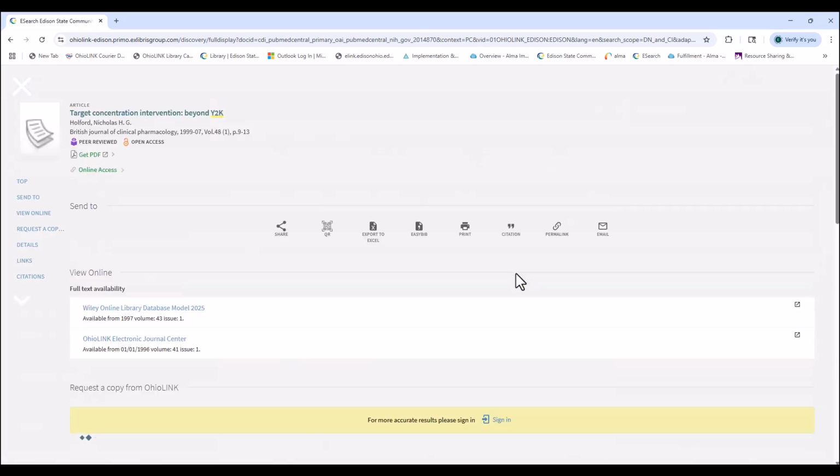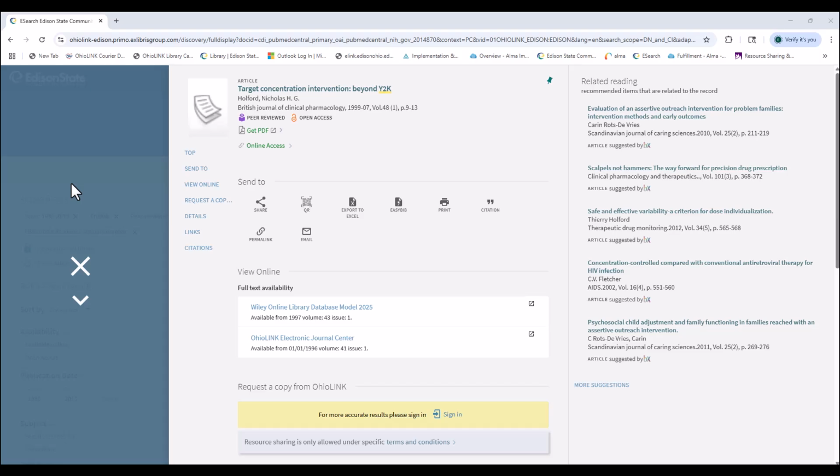Or you can go back, and if you pick the title of it, what you get in the overview is your links to do other things. So you can share it, you can get the QR code, you can export it to Excel, get the EasyBib, print, and here's your citation link if you need to cite the article, and here's the permalink, or you can email it to yourself.